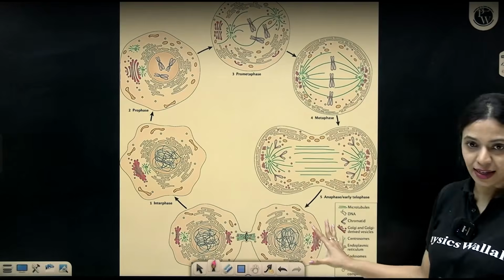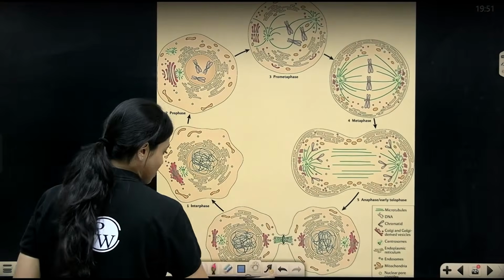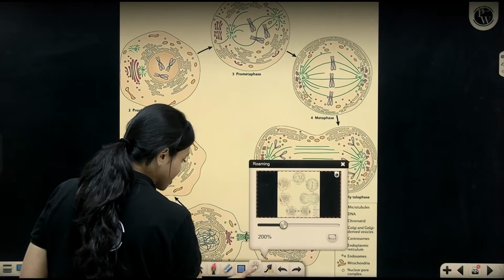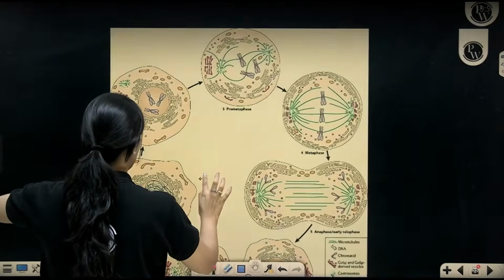This is a cell cycle, and let me zoom it a little bit so you can see it better. Oh my god, this is not how a zoom is supposed to work. Let me try some other way. So let's see.